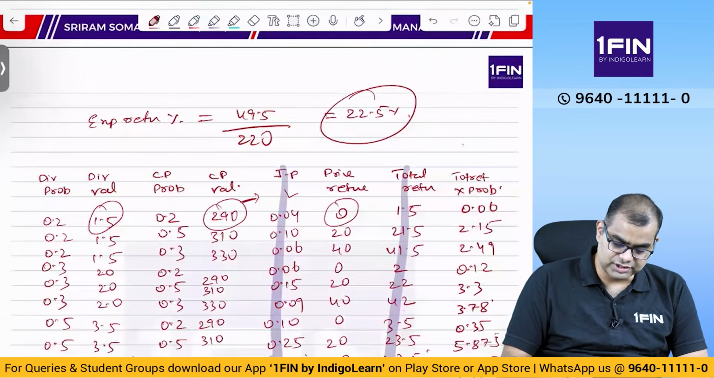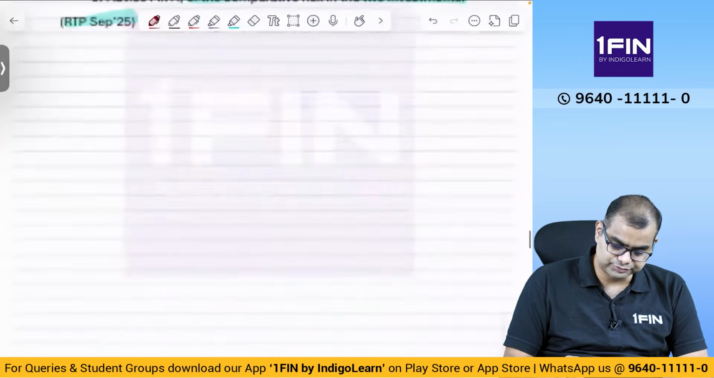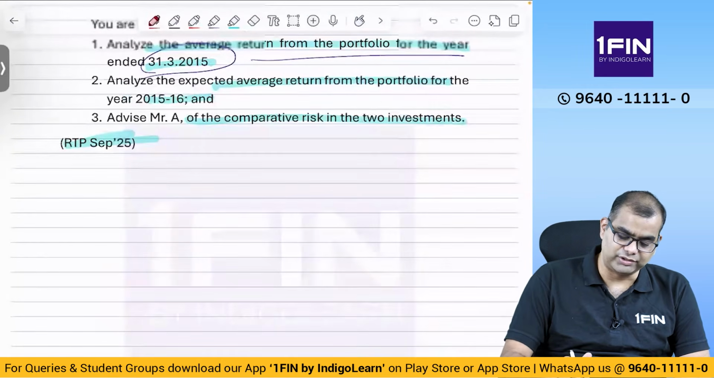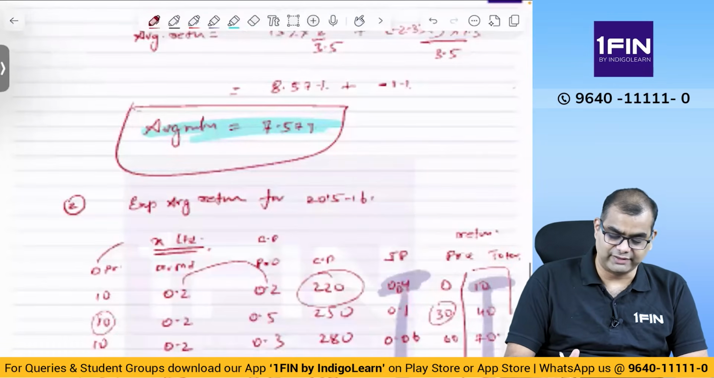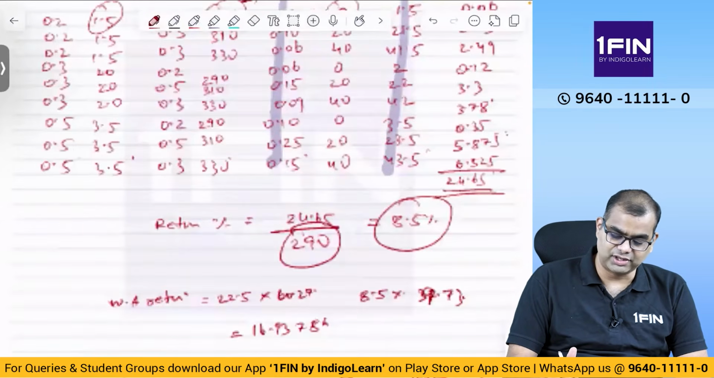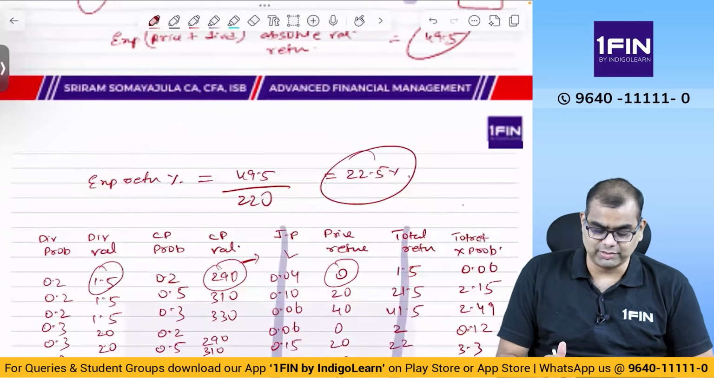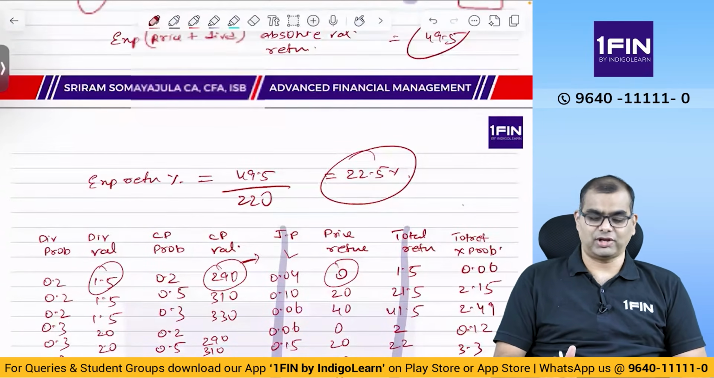Now let us come back to this. What is the third part of the question? Advise Mr. A on the comparative risk in the two investments. Now what is more risky, boss? Have we computed standard deviation? No. Have we computed the return? Yes. How will you compute risk? By just looking at the return? You have to compute standard deviation.